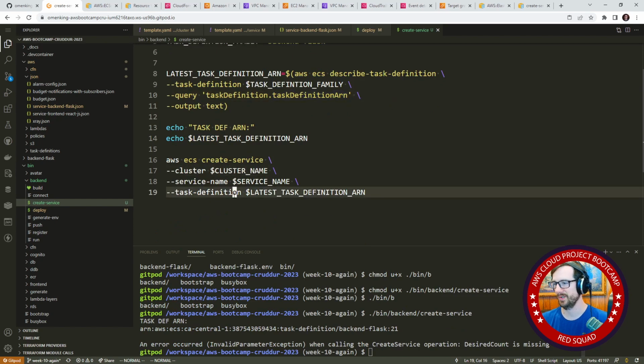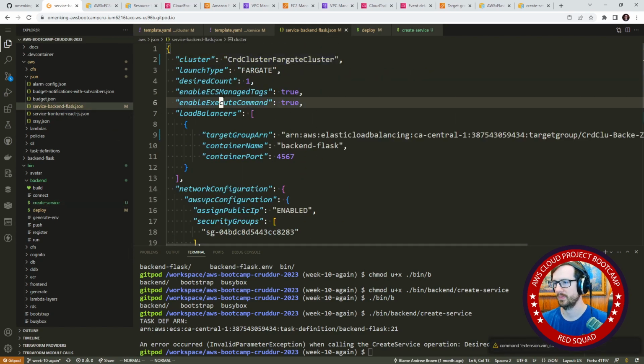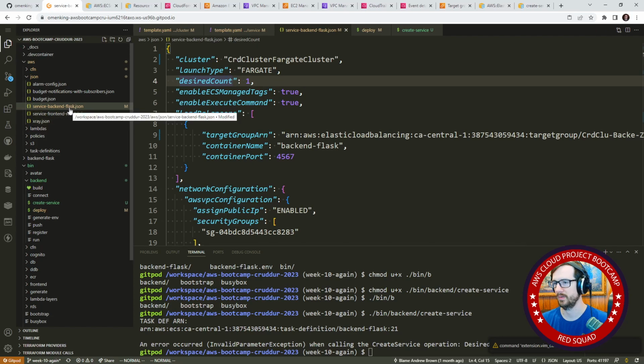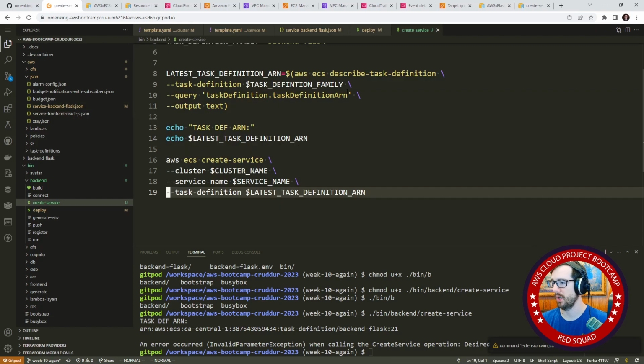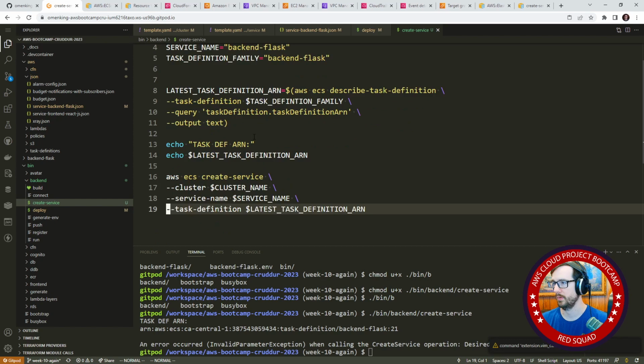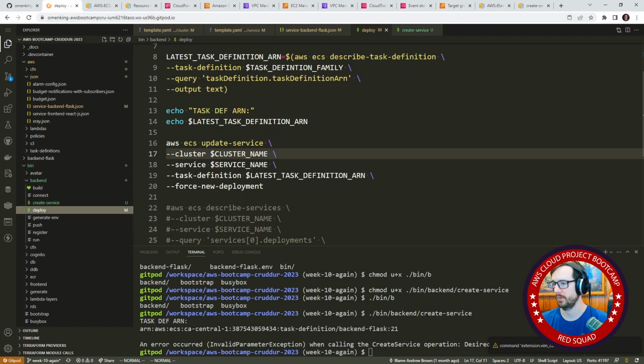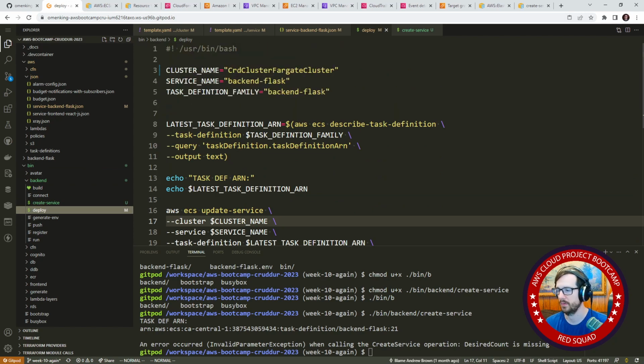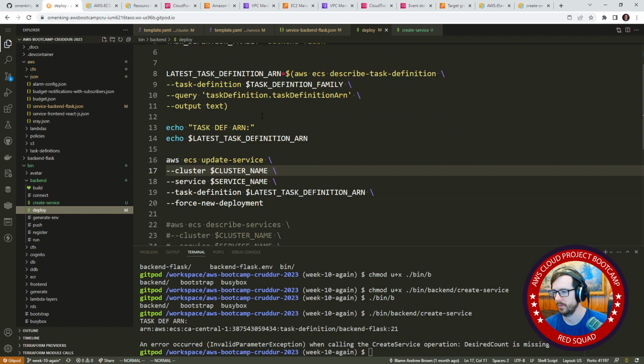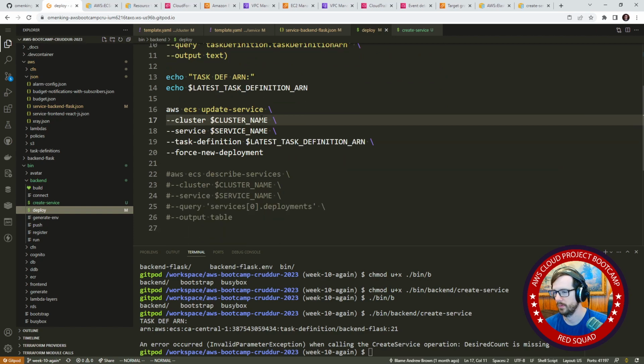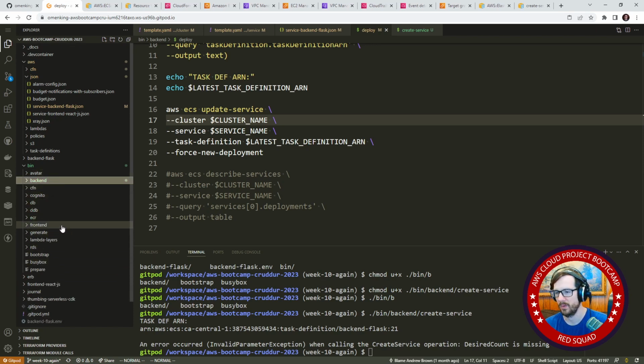The desired count is missing. Okay. Desired count? What do you mean it's missing? It's right here. Did we not pass along the configuration here? Let's go back to the deploy one. Cluster, update service. Like, what is going on here? Why is this so messed up? I could have swore it was working a lot better before.